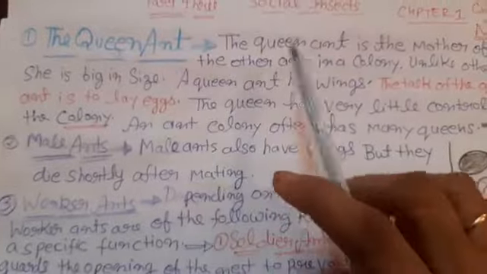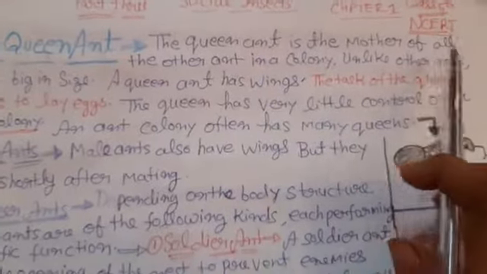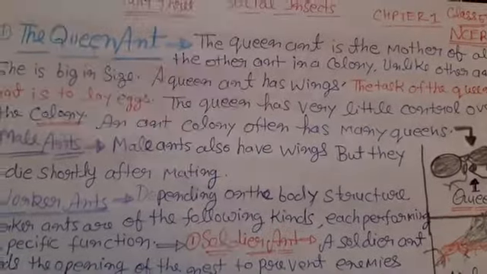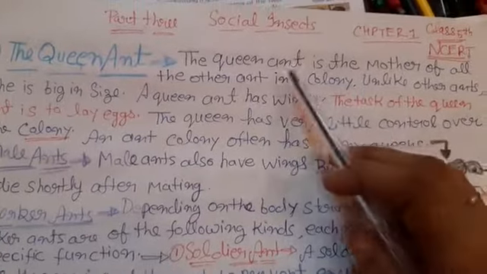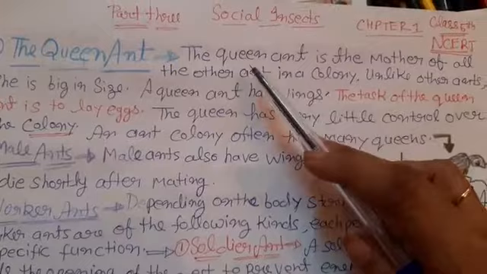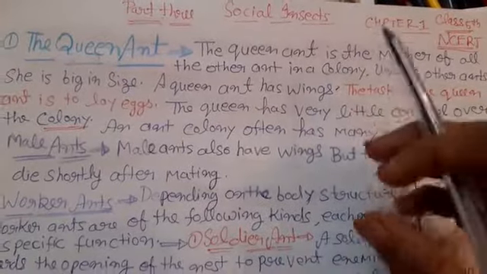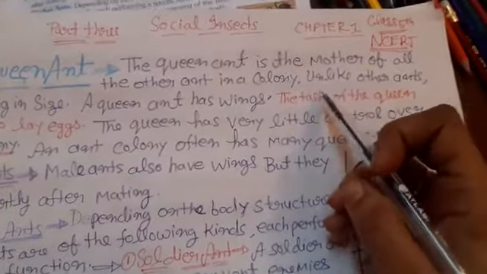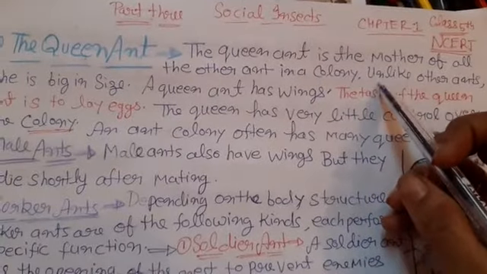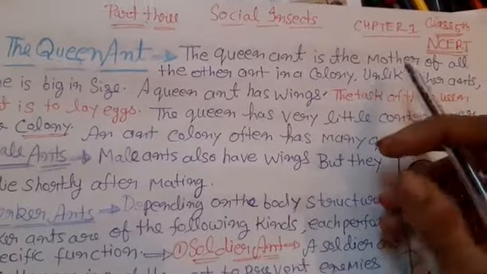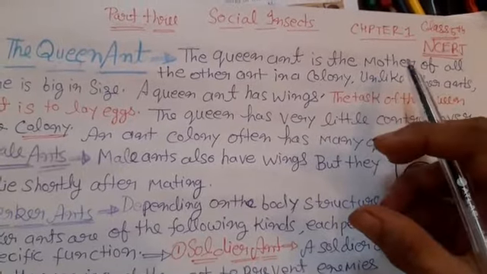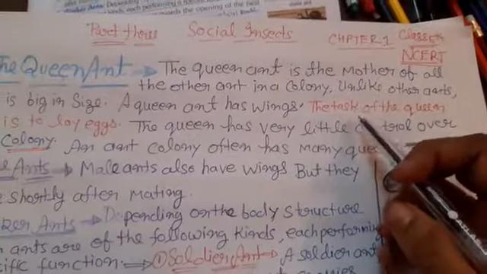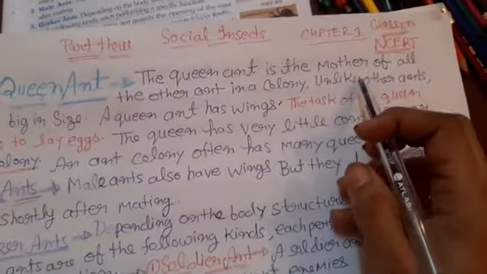The queen ant is the mother of all the other ants in a colony. So here we can see the queen ant is the mother of all ants that live in the colony. What is a colony? They have a social structure and live in a group. This is called a colony, with a well-defined system of division of labor.